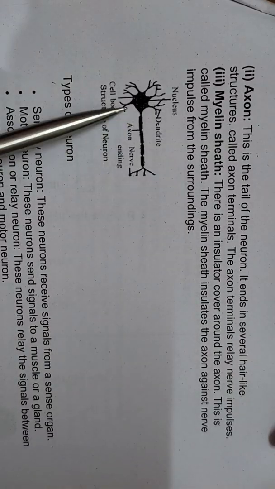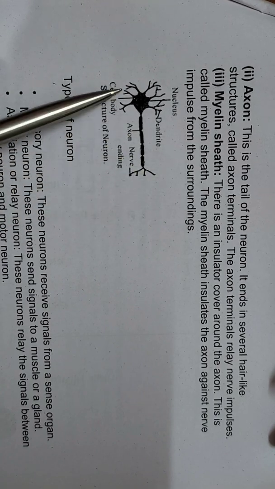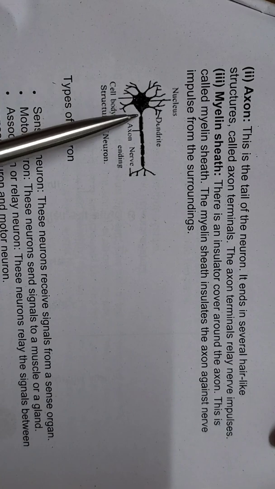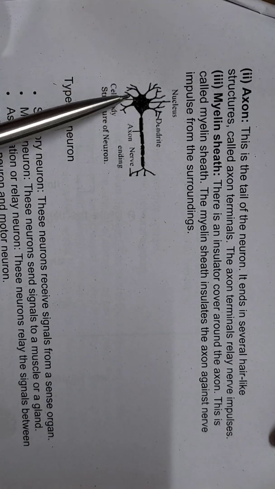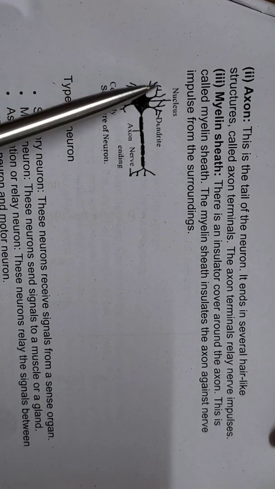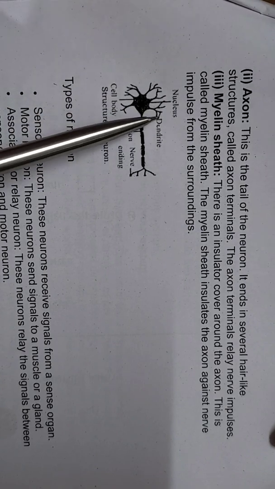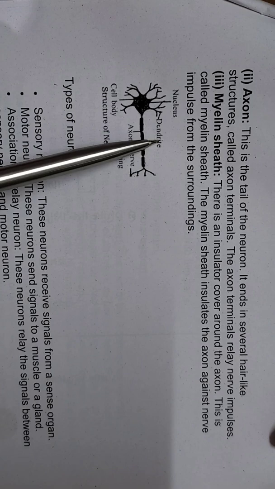As we go through the structure, you can see this whole part is considered the cell body. It looks like a star, and you can see a hair-like structure around it, which is called the dendrites. And the main function of dendrites is to receive the nerve impulses.